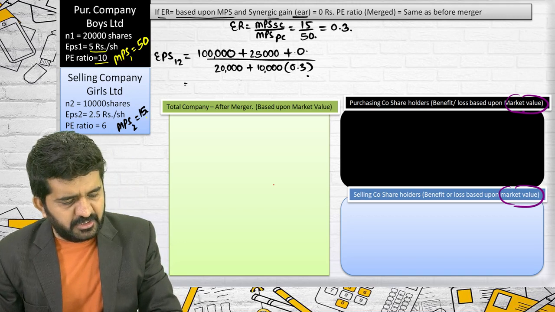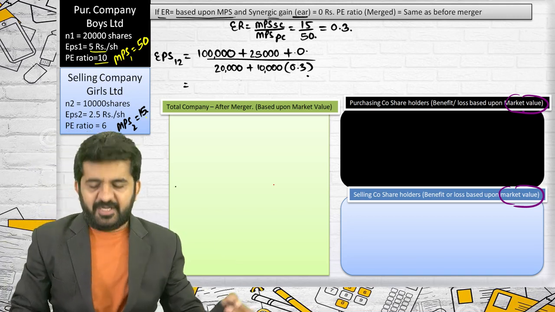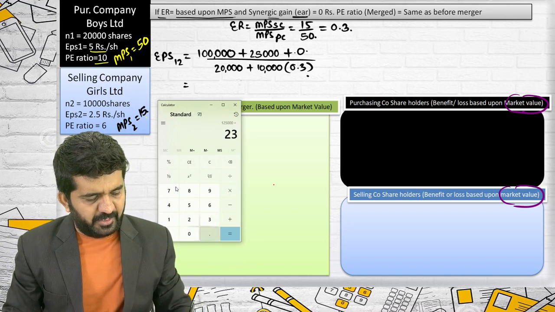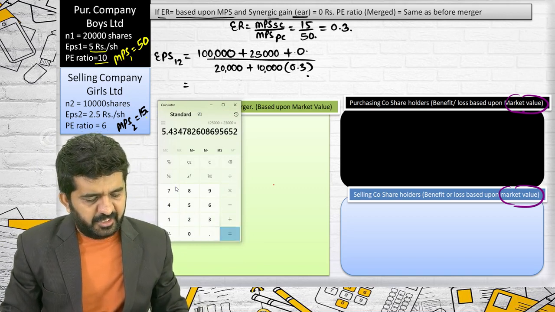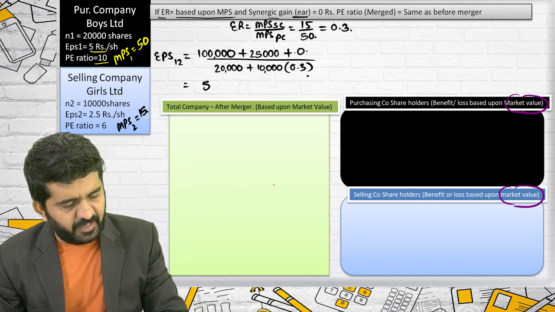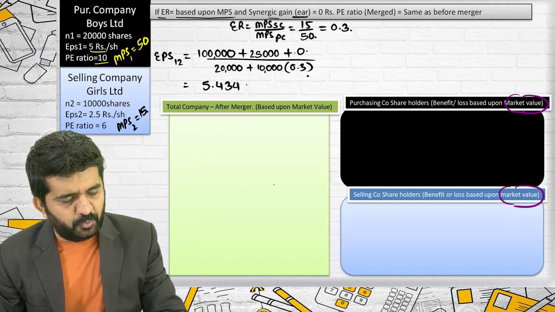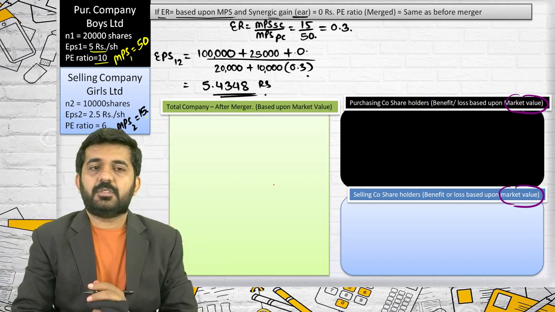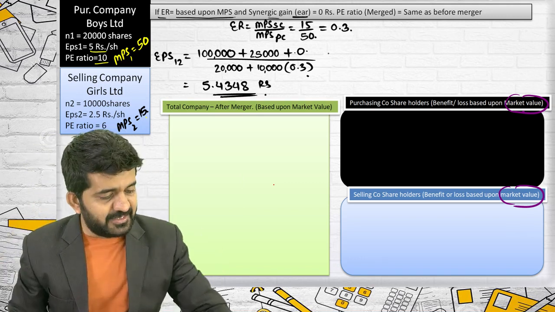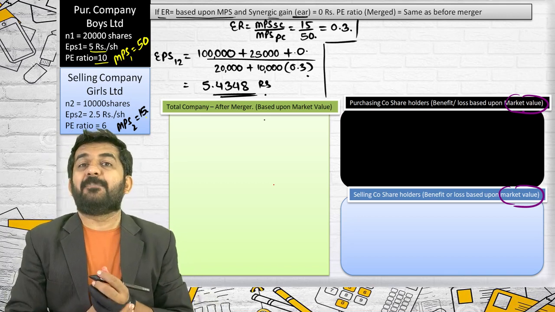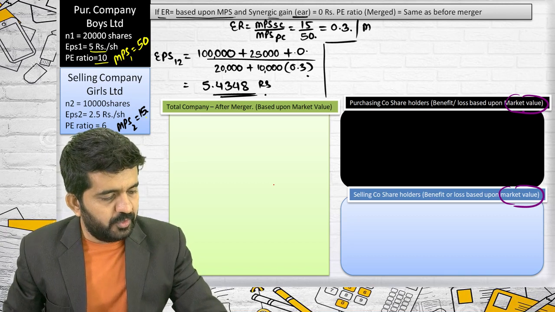So this is 1,25,000 divided by 23,000. It is 5.4348 rupees.